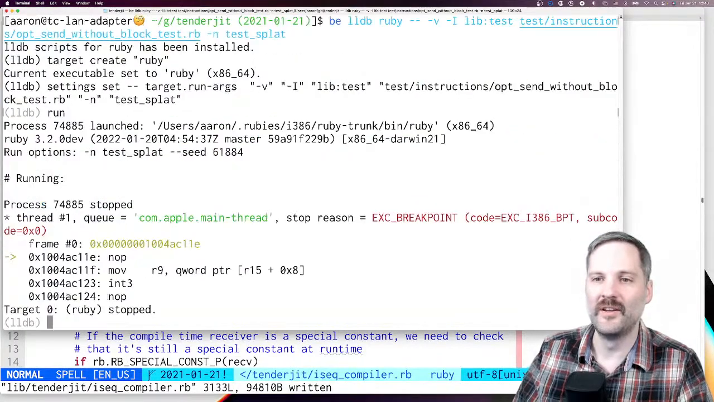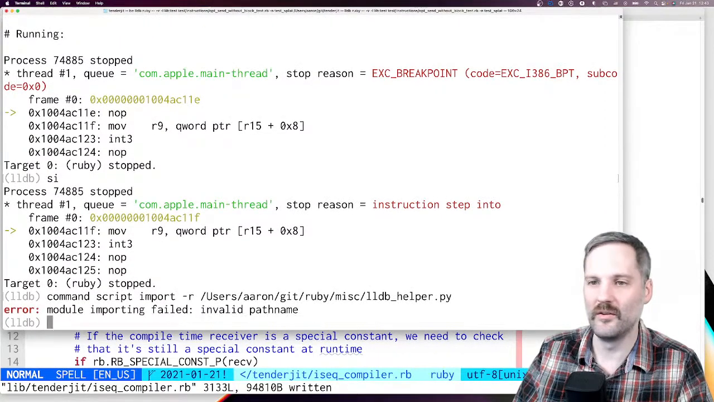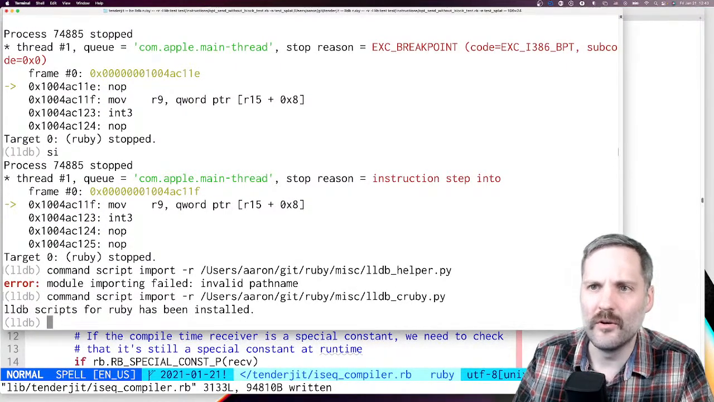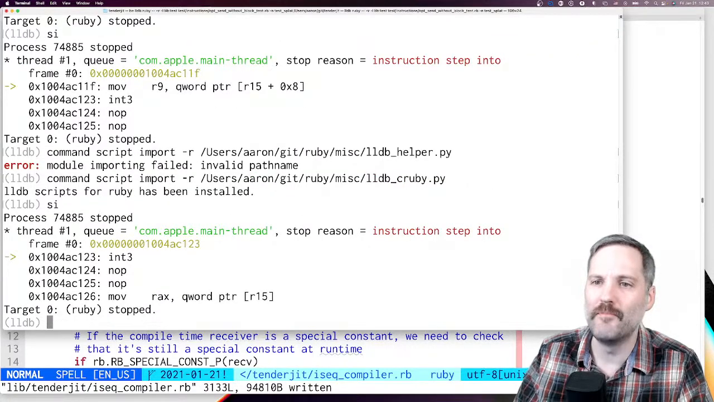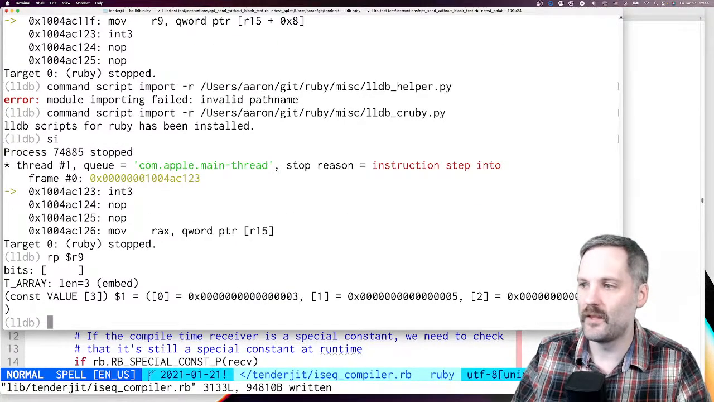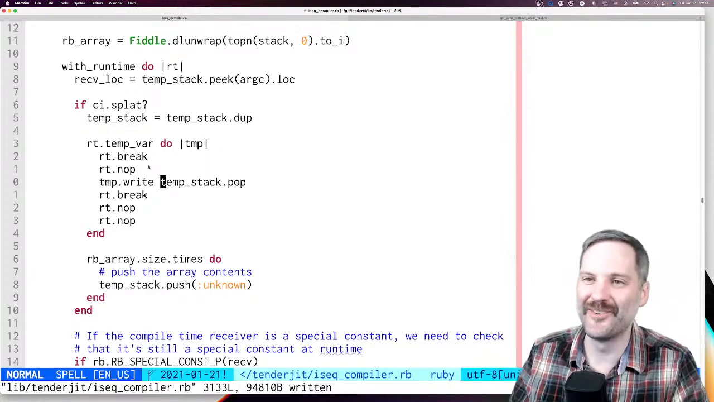Run it. Run. Hit our breakpoint. And then we're going to do script. I already forgot the command. Okay, great. So after we execute that mov, R9 should contain the array. If we do rp $r9, yep, there is our Ruby array right there with 1, 2, and 3 stored inside of it. So we did it. Nice. It's stored into a temporary register.